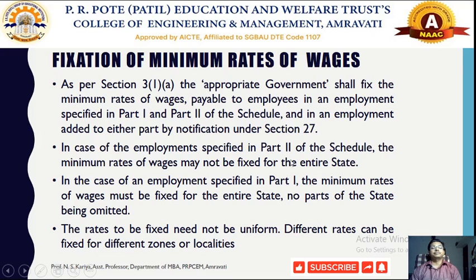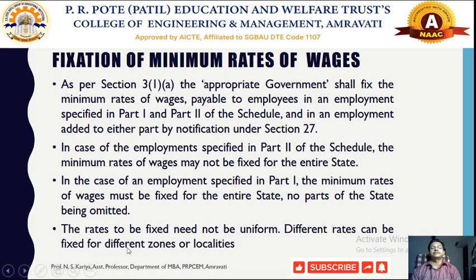But part 2 of the schedule does not say anything about the fixation of minimum wages for the entire state. Particularly in case of part 2 of the schedule, the rate to be fixed need not be uniform. It doesn't mean that in all these states or territories the rate of minimum wages should be uniform.